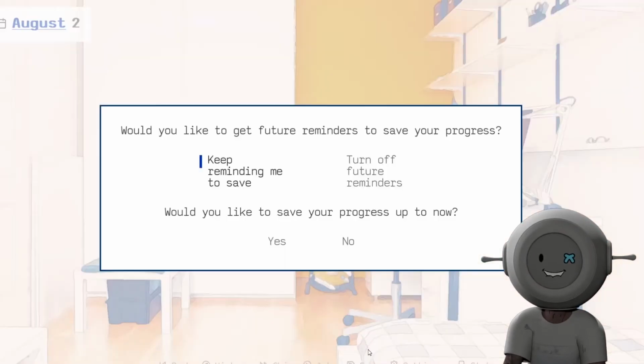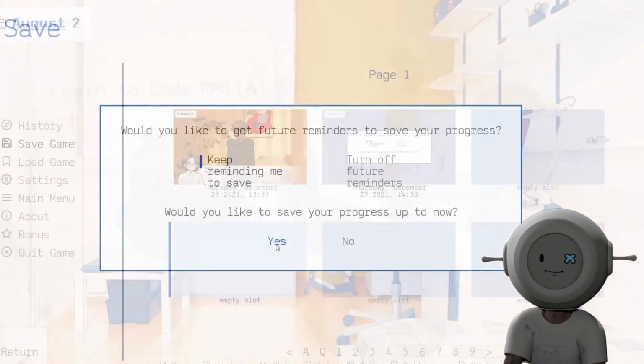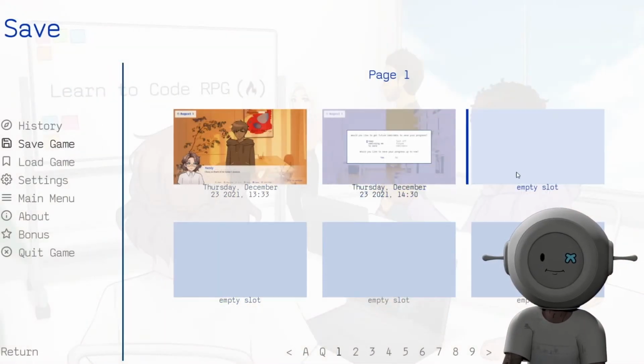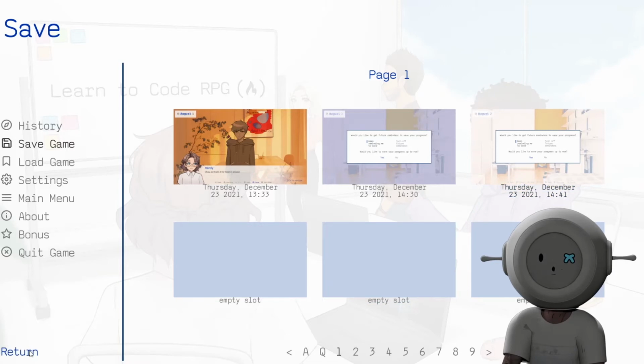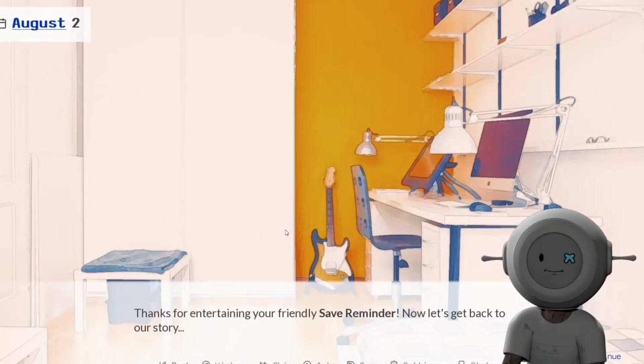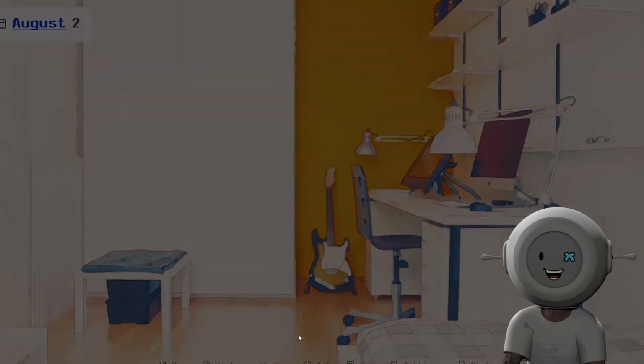Yeah, let's save. Let's save in the third slot. Thanks for entertaining your friendly save reminder. Now let's get back to our story.